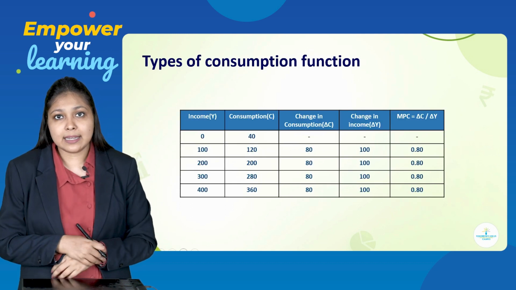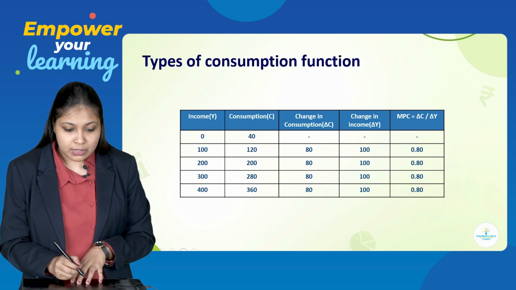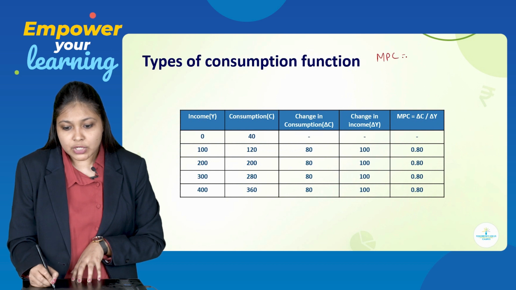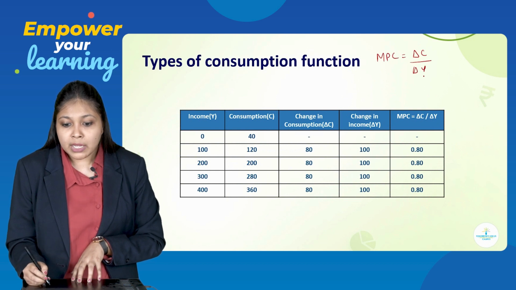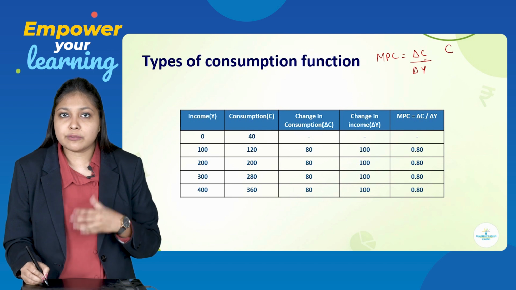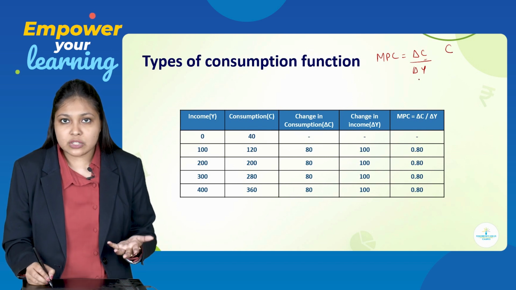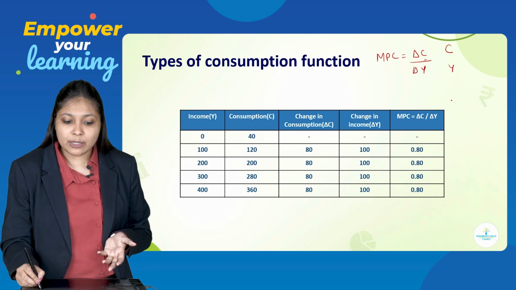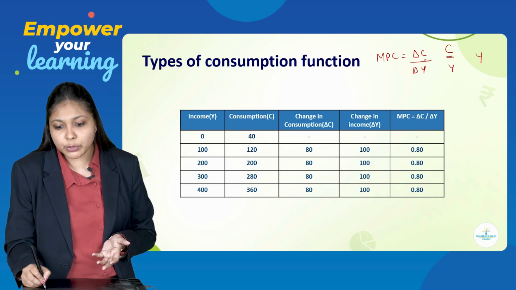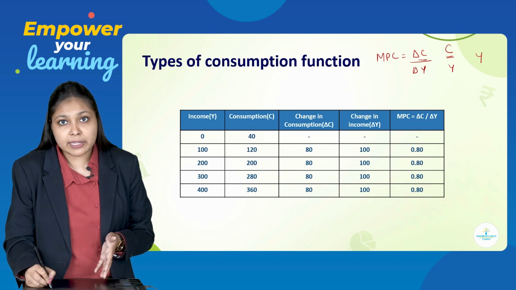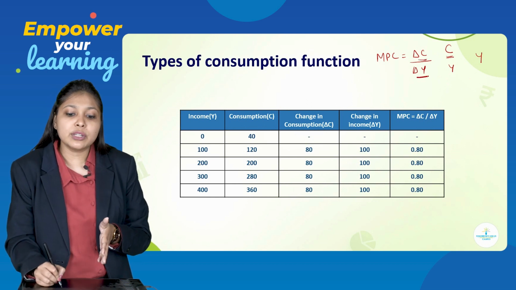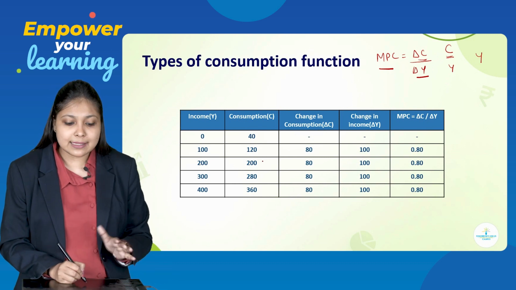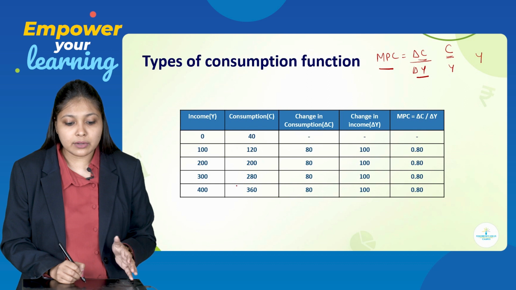Again, we will understand it with the help of a schedule. We know the formula of MPC is change in C upon change in Y. To find out change in C, you should first know what C is. To find change in Y, you should know what Y is. So, what all columns will you prepare? Y column, C column, change in C, change in Y, and finally MPC. So, income remains as it is: 0, 100, 200, 300, 400.